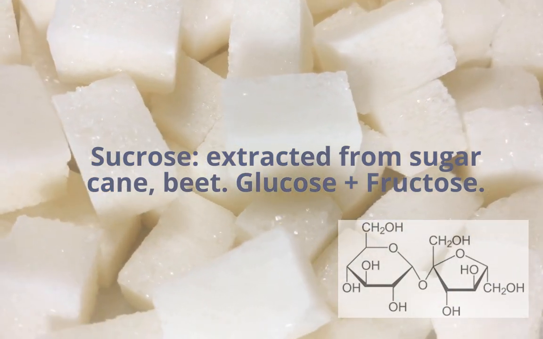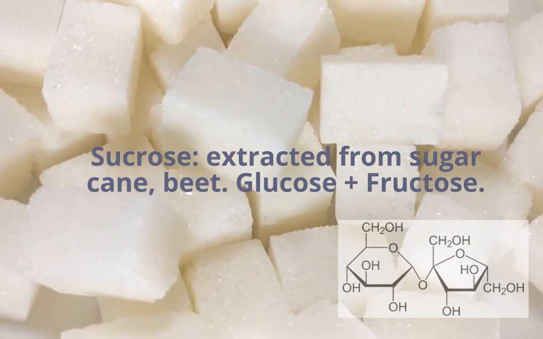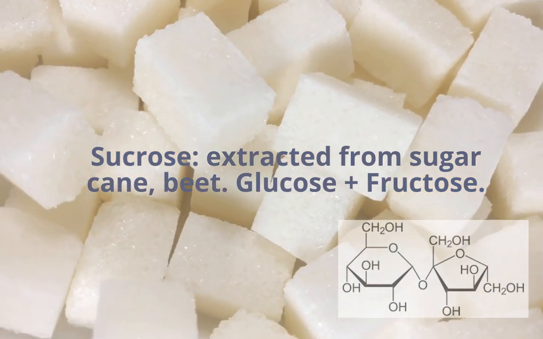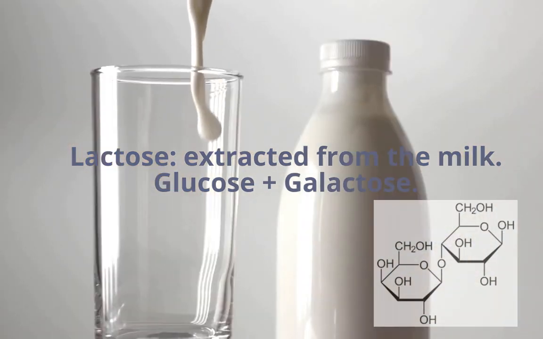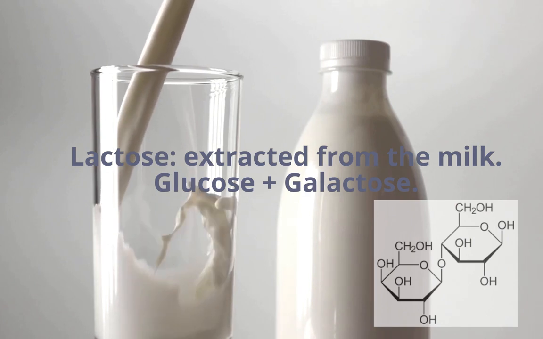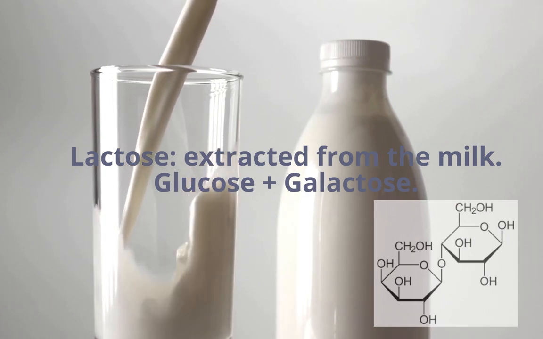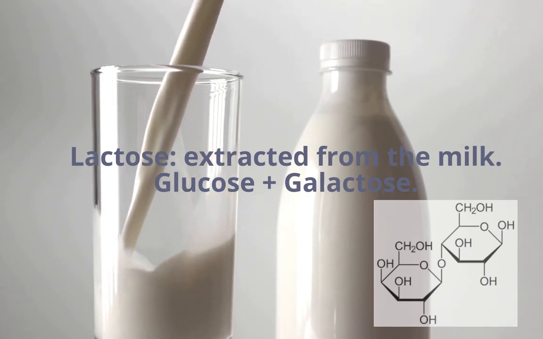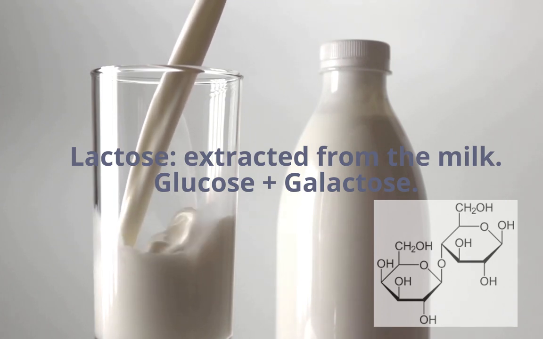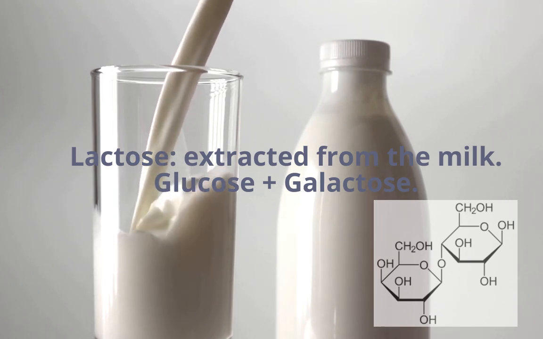Sucrose is the stereotypical type of sugar extracted from sugarcane and beets. The monosaccharide units are glucose and fructose. Lactose is a type of sugar extracted from milk. The composing monosaccharide units are glucose and galactose.